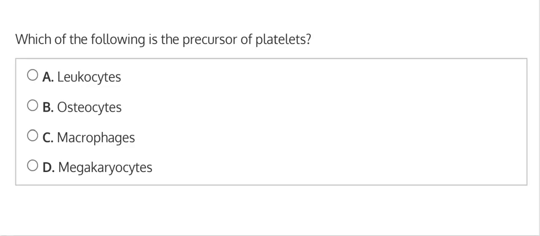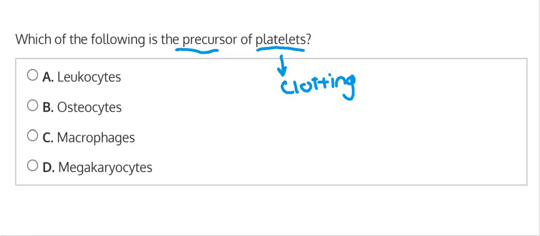Which of the following is the precursor of platelets? And we remember that platelets are the type of cells that help with blood clotting. So they help with clotting. In your blood, you have your red blood cells, your white blood cells, your platelets, your plasma. So platelets, that's what they do.